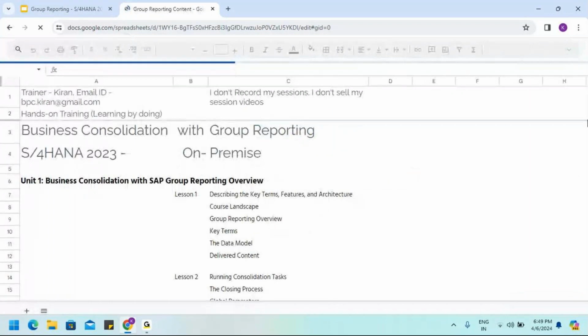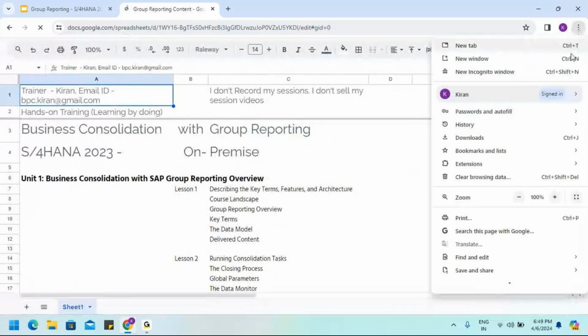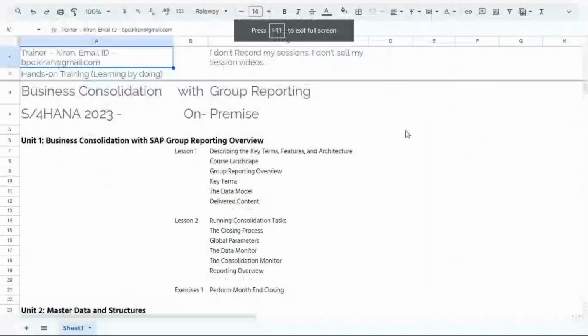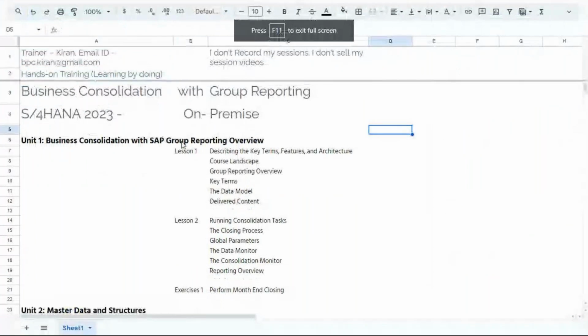Here I have the content. Let's go through the content. Unit one is just an overview, where we are going to understand key terms. In the key terms, basically what is a consolidation unit, what is a document type, posting level, version, special version, whatever new terms. Every product you learn has some new terms, so we are going to understand those new terms.